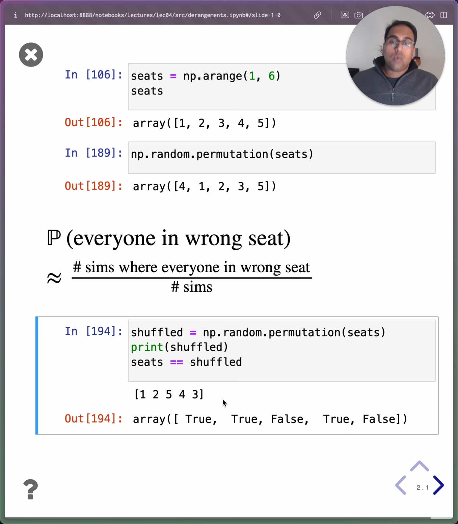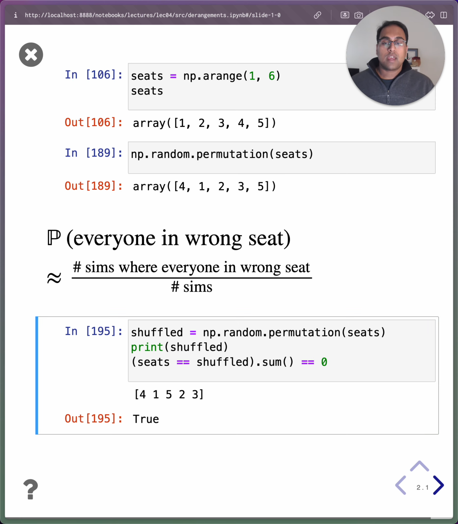So to check whether everyone is in the wrong seat, it just boils down to checking whether the sum of this array is 0. If it's 0, that means everyone's in the wrong seat. But if it's anything above 0, well then there had to be at least one true in this array, which meant that at least one person was sitting in the right seat.